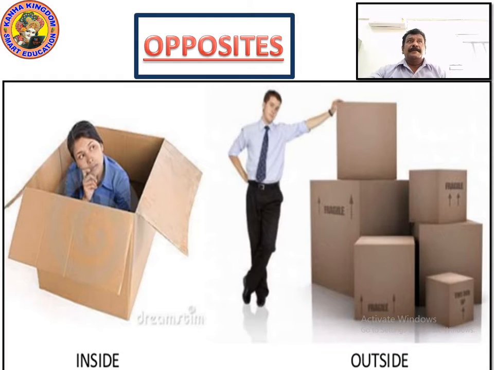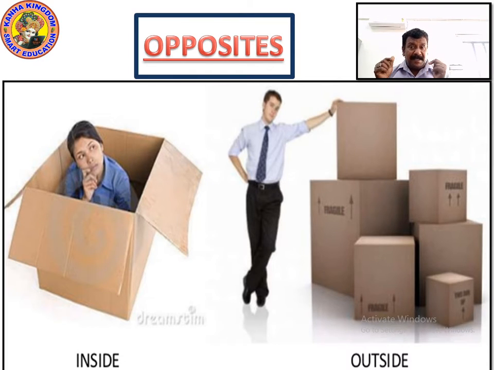Now, look at the opposites. Here you can see a box in which the lady is sitting. What is she doing? She is inside the box. What do you mean to say? She is inside the box. And on the right side, you can see a gentleman standing, keeping his hand on the box. Where is he standing? He is standing outside. But the lady is sitting inside the box. So the opposite of inside is outside. Understood?